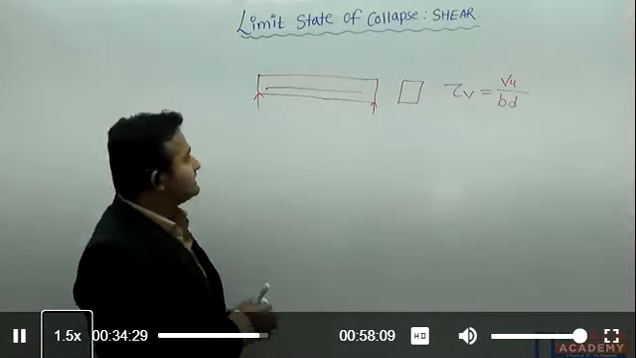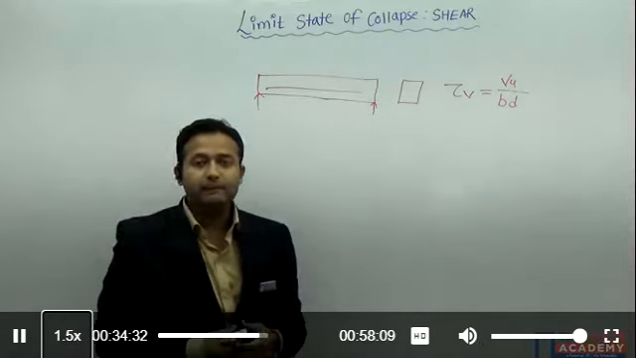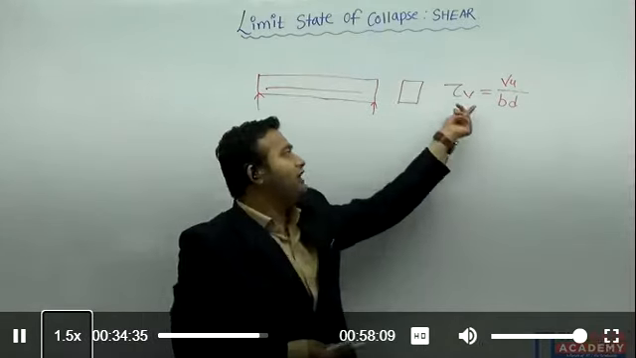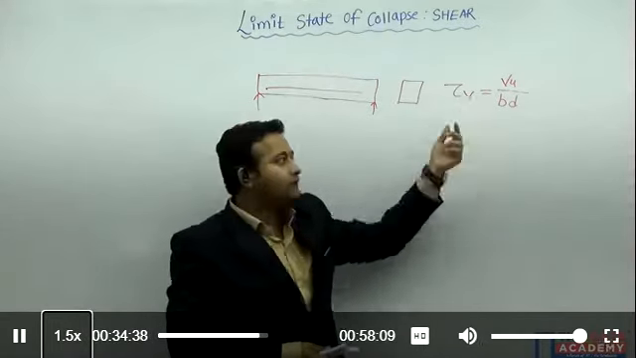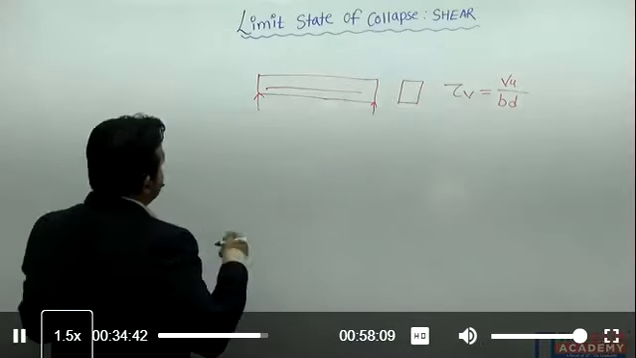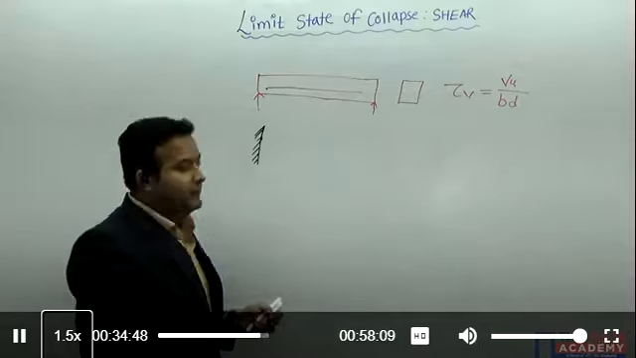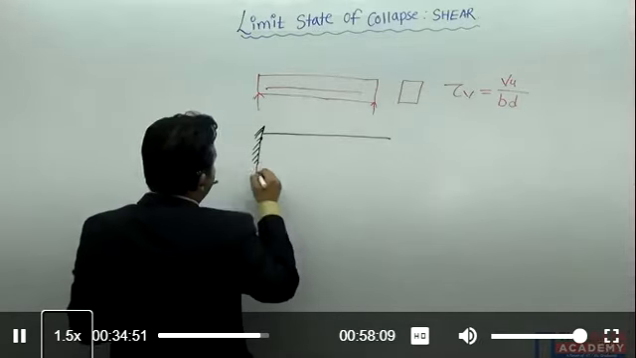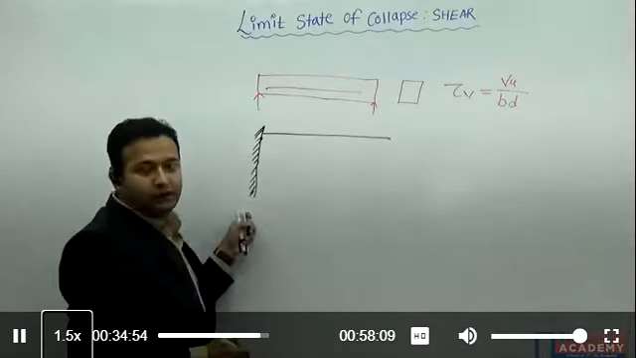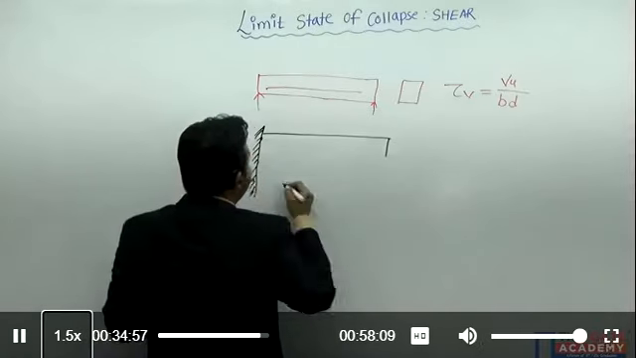Now suppose in any case your depth is varying along the length of the beam. So what will happen? This tau V, the formula of tau V will get changed. What should be the formula I should use here? Generally in the case of cantilever beams, I provide more thickness near to the support and the least thickness at the free end.